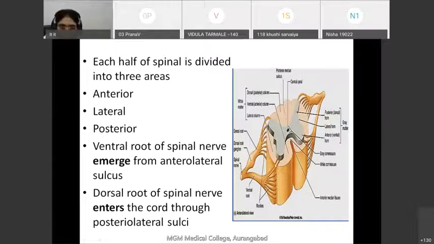You already know that the anterior roots or ventral roots of the spinal nerve come out through the anterolateral sulcus, whereas the posterior roots or dorsal roots of the spinal nerve are entering into the spinal cord. So remember, the dorsal root enters inside the spinal cord, whereas the ventral root comes out of the spinal cord.